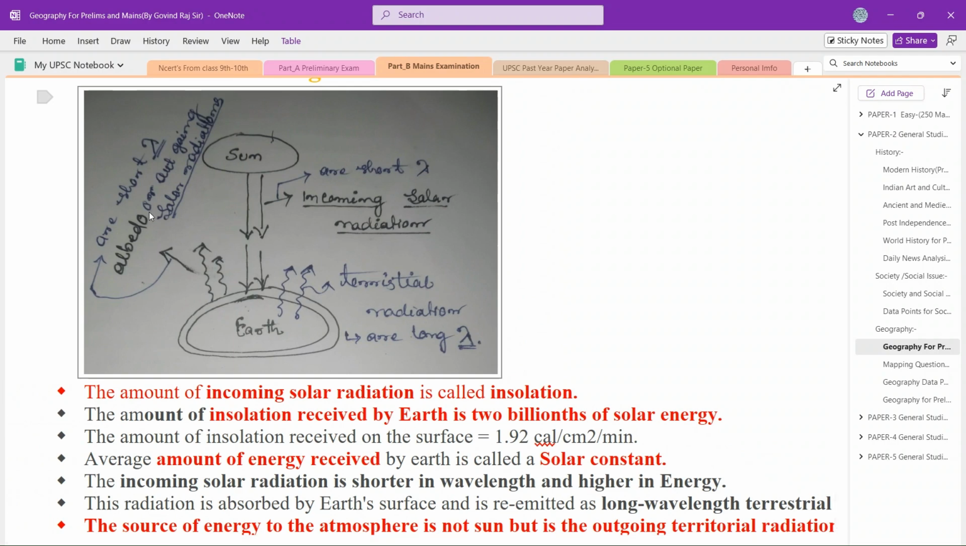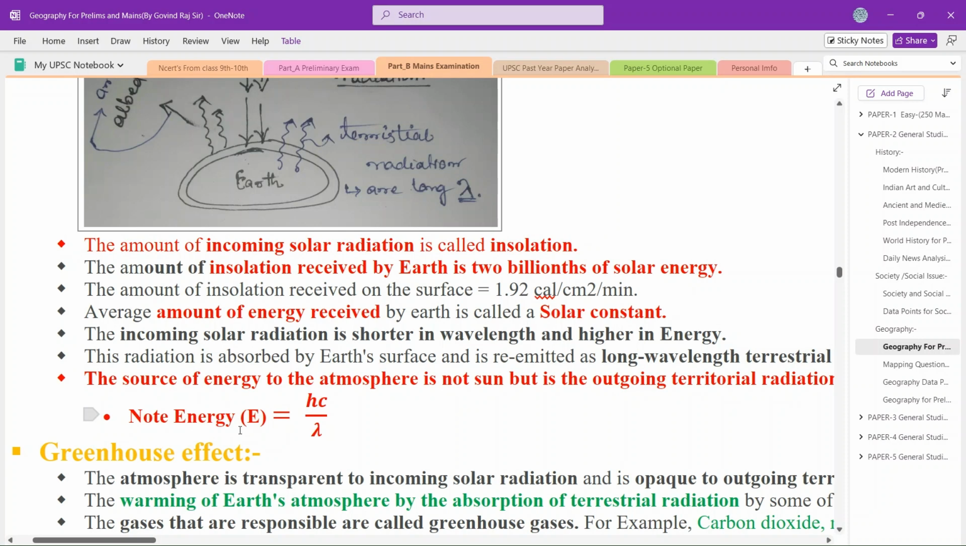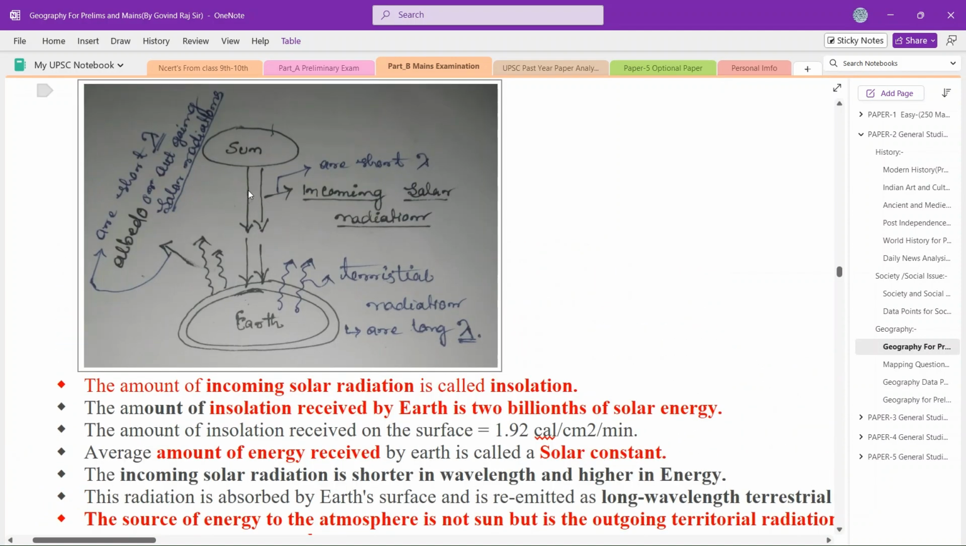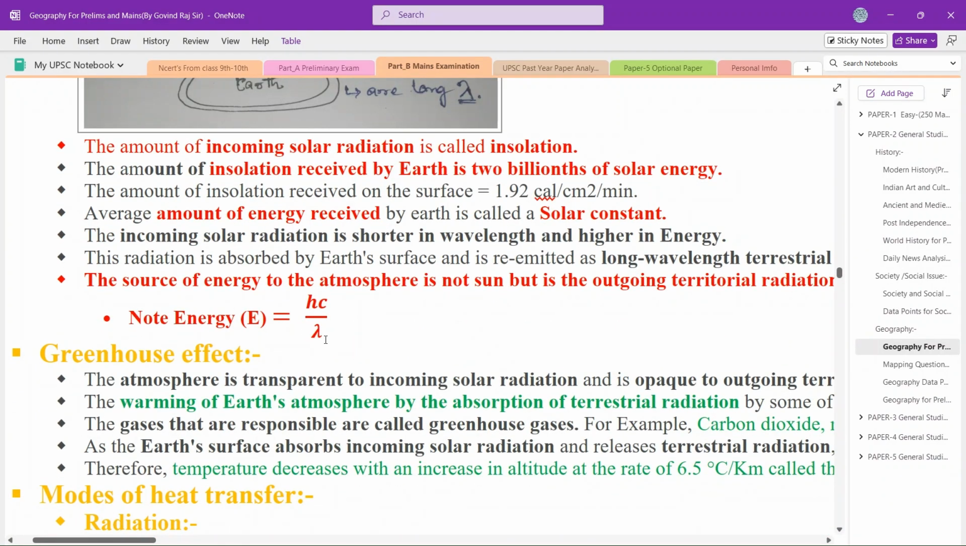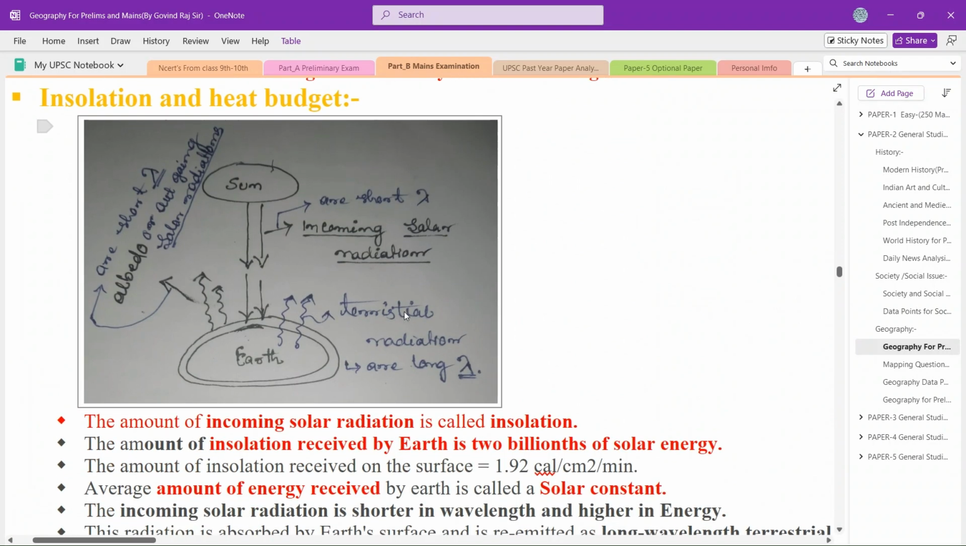The incoming solar radiation has high energy because it is coming from the sun. If it has high energy, can we say that it has a short lambda or a long lambda? As per the formula, E is energy, E equals hc upon lambda. If the lambda is low, the energy will be high. Similarly, the radiation that we get from the sun has high energy. It means that it has a small lambda. Here, the incoming solar radiation has a short lambda.